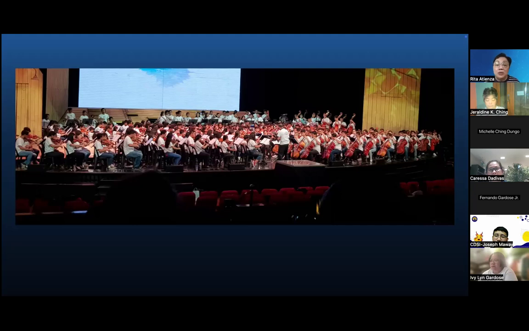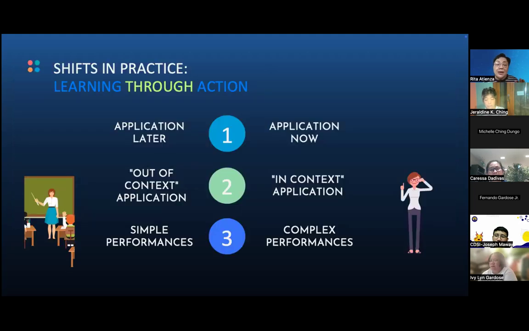So tinuruan sila, look at the conductor. Pag sinabi niyang ganyan, dyan kayo papasok. Those were all taught to them. So even if they didn't know enough, they were able to apply now. So that's why your performance task was mandated by DepEd, so that your students can do now.